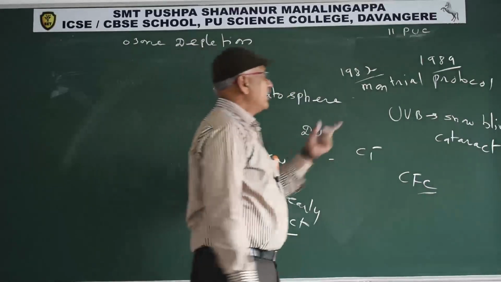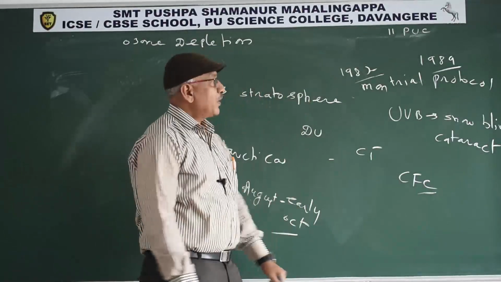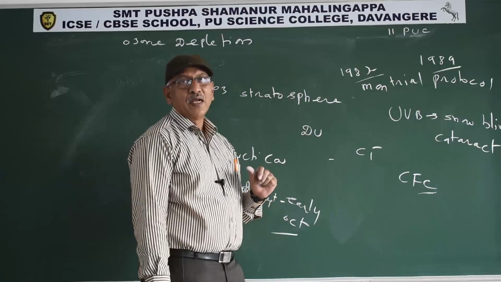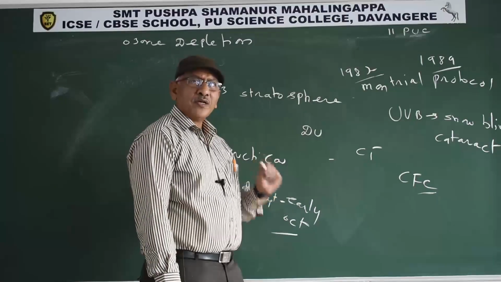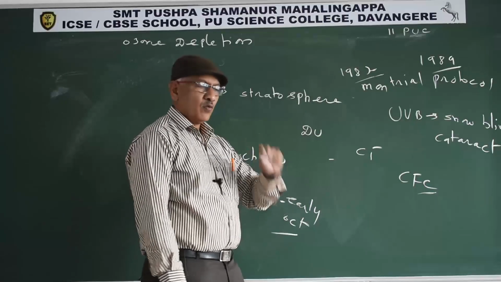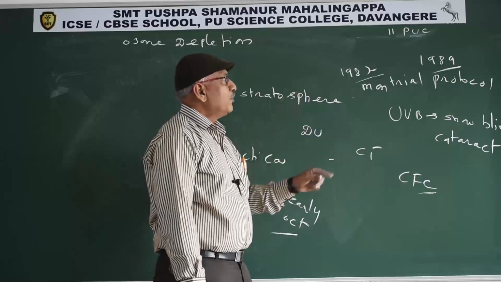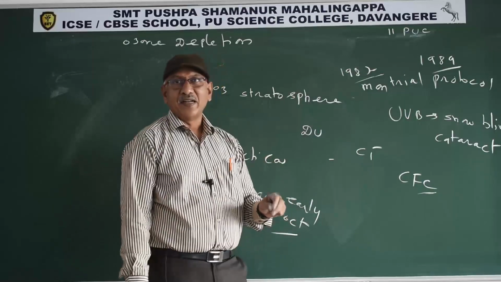In 1987 in Canada, representatives of different countries assembled and made an agreement to reduce the usage of ozone depleting substances. This agreement has been in effect since 1989.